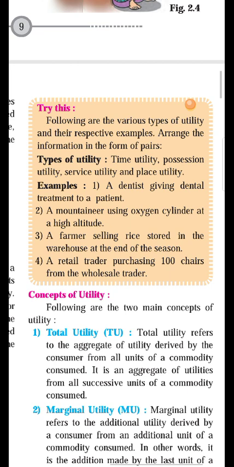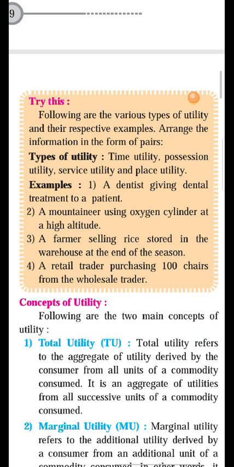Arrange the information in the form of pairs. This is not really an exercise, it is just a type of recapitulation, revision. Time utility, position utility, service utility, and place utility. In this, there are four types given.